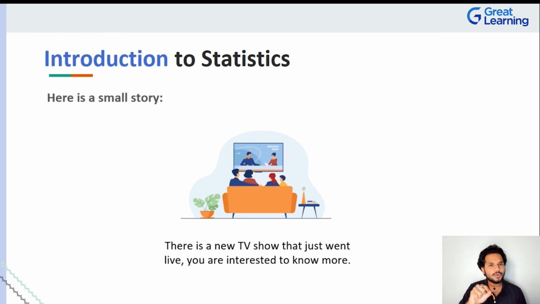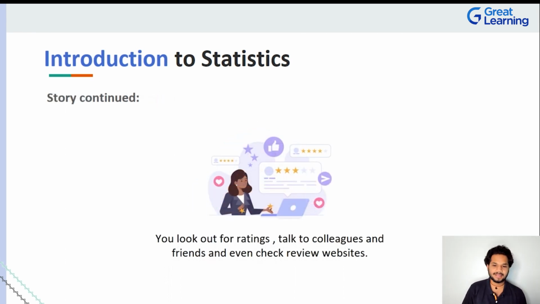So you can provide a logical reasoning using numbers. Coming back to the TV show case, that's what you're going to do, right? You're going to look at ratings, you're going to talk to a lot of colleagues and friends, and you might even read reviews that other people have written, or you might watch videos where people are reacting to the movie, people are reacting to the TV show as well, right? Now, all of those things are data points.